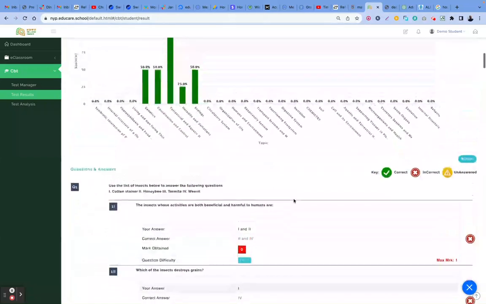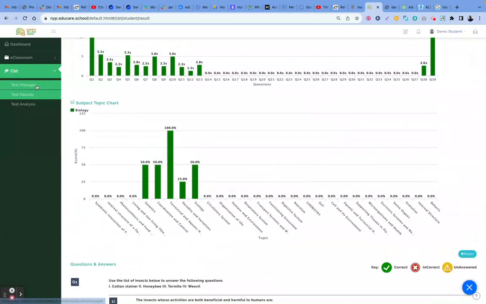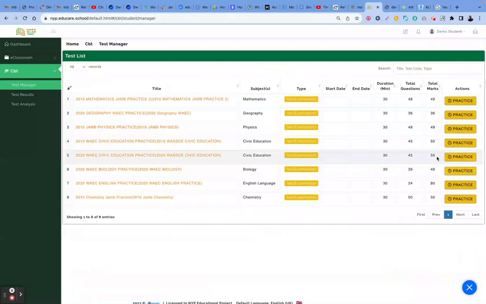If I'm done with this, I can export. I can share with my teachers. I can share with my parents. After that, I can come back here and do another practice and see how I'm improving. So this is the practice. The questions we're uploading here are highly vetted questions and answers with detailed explanations, and it makes a lot of sense.